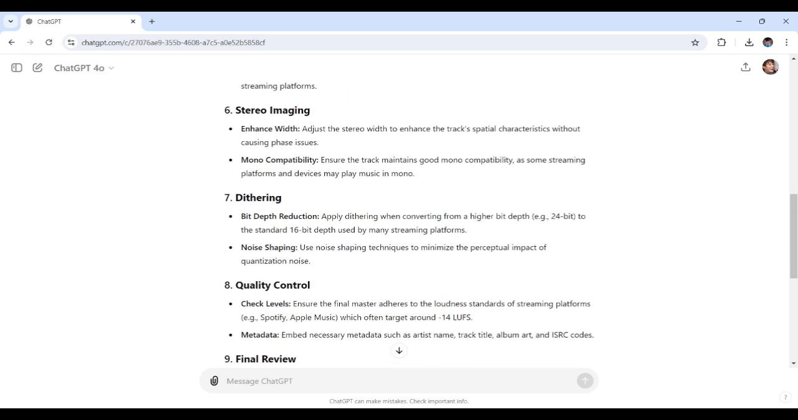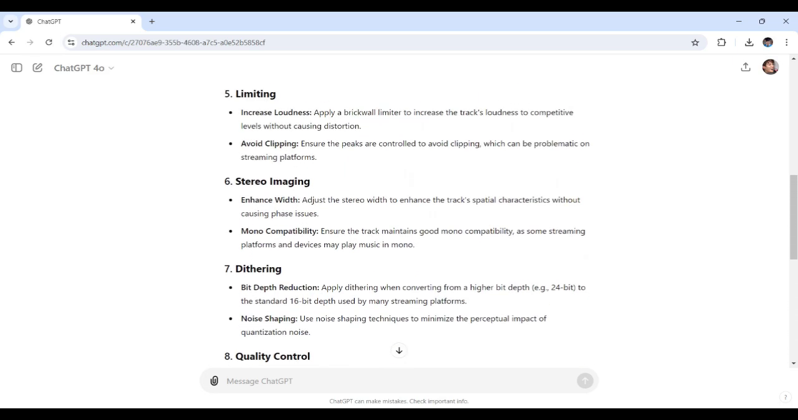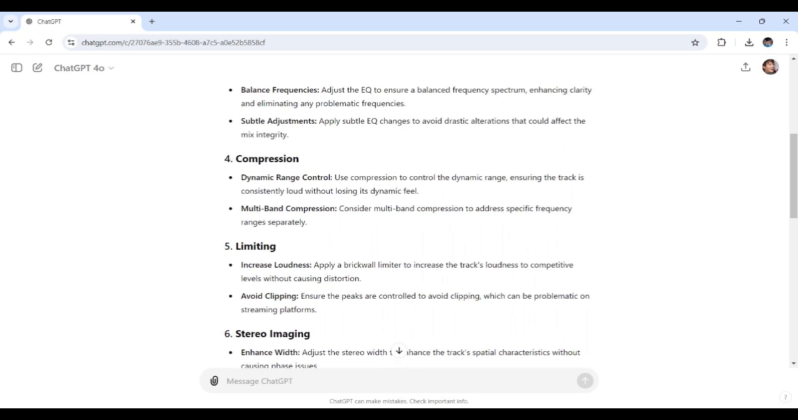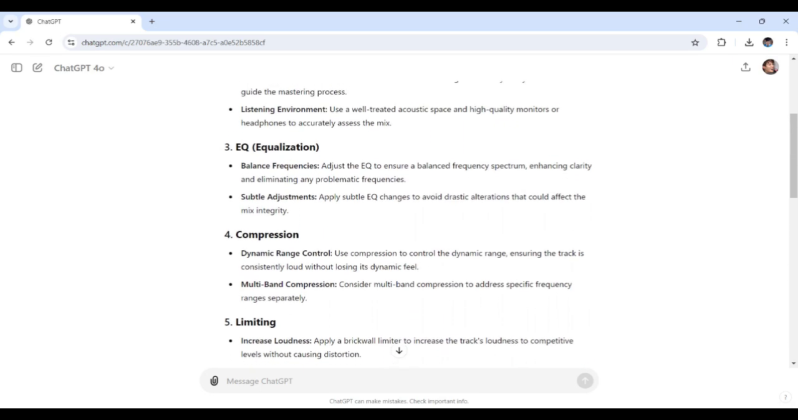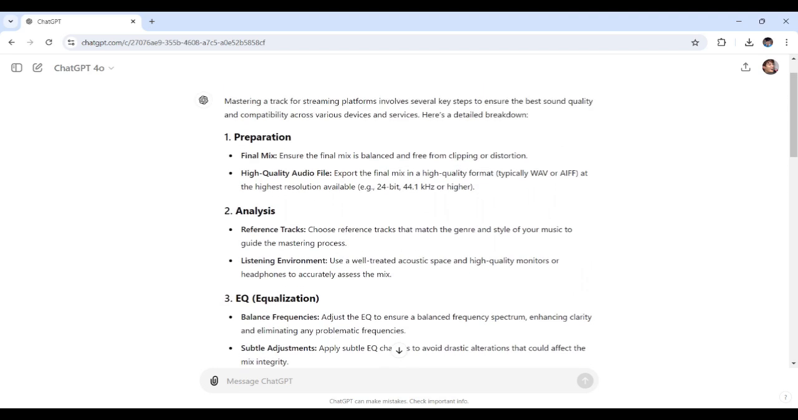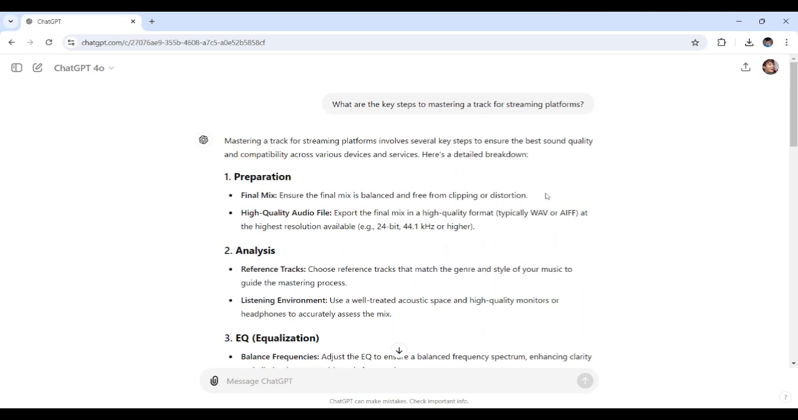And there you have it. With ChatGPT's help, we've taken our music from an idea to a finished track. From arranging the structure to mastering the final product, this can be an invaluable tool in your music production toolkit.